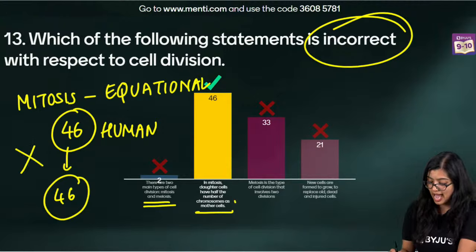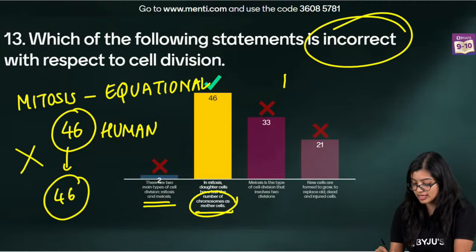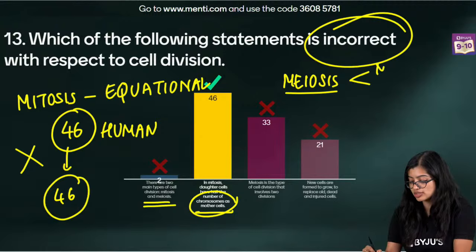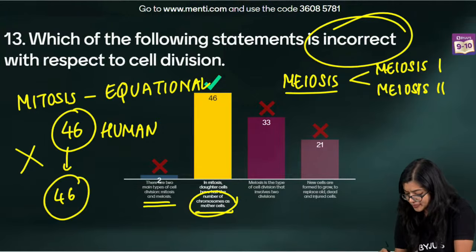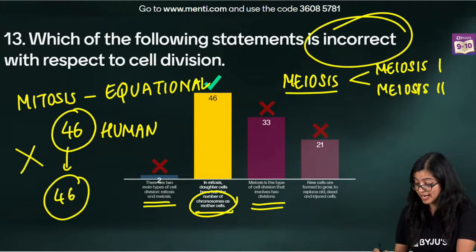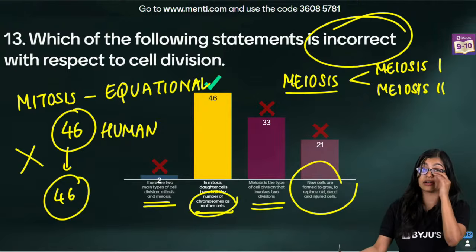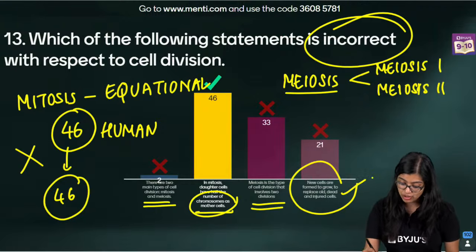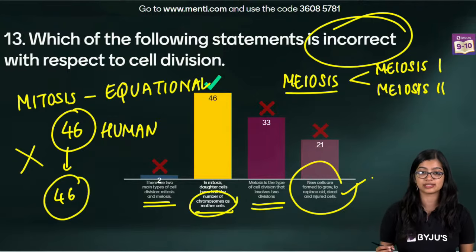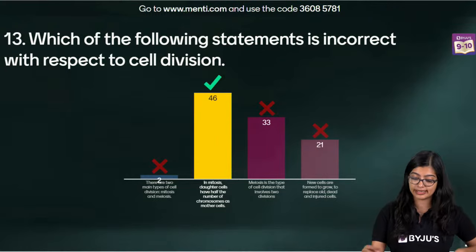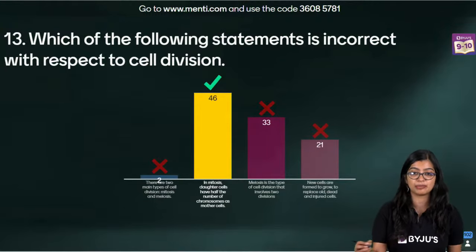It will not have half the number. Half the number is for meiosis, okay? And meiosis has two stages, meiosis 1 and meiosis 2. And why do we need cell division? To get rid of old cells, to make sure that new cells are there and injured cells are replaced, right? So that is the reason behind it and why the answer is option B.